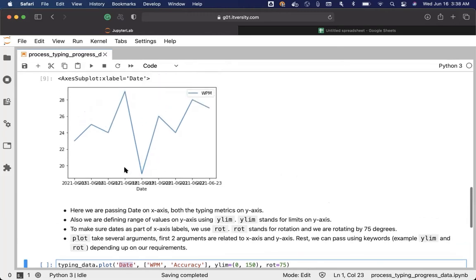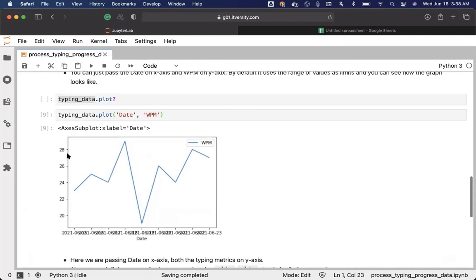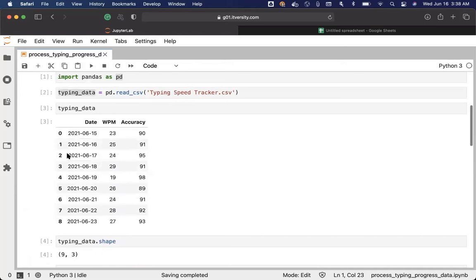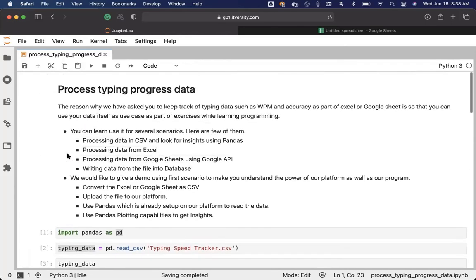So the min and max with respect to words per minute is around 18 and 30. That's why you can see the y-axis is set up using those values. However, with respect to our accuracy, the accuracy will typically be close to 100%.